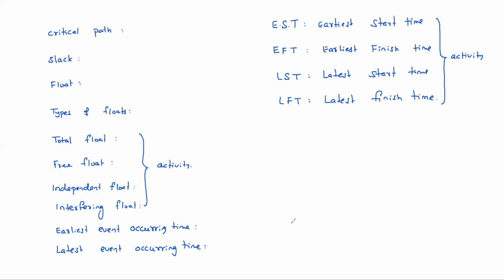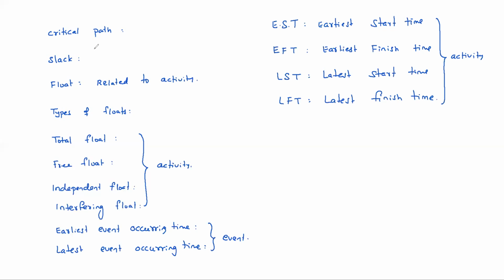Earliest event occurring time and latest event occurring time are related to events. For an event, you can calculate the earliest event occurring time and latest event occurring time. Float is generally related to activity. Slack is related to event. Slack, spelling correct?